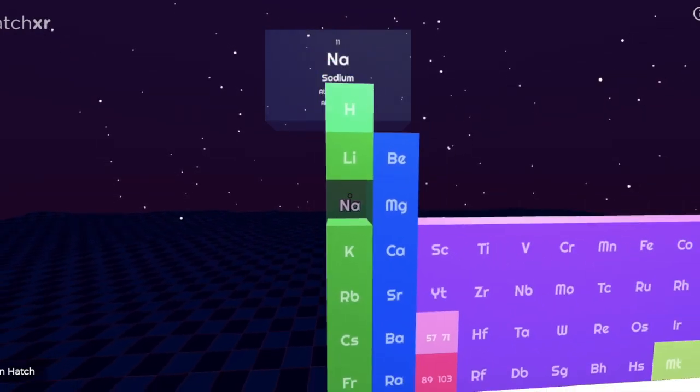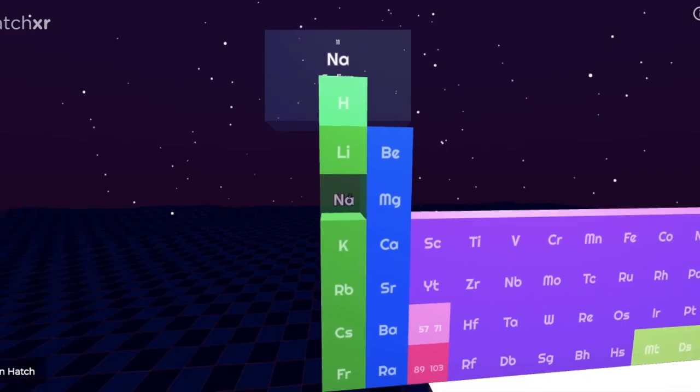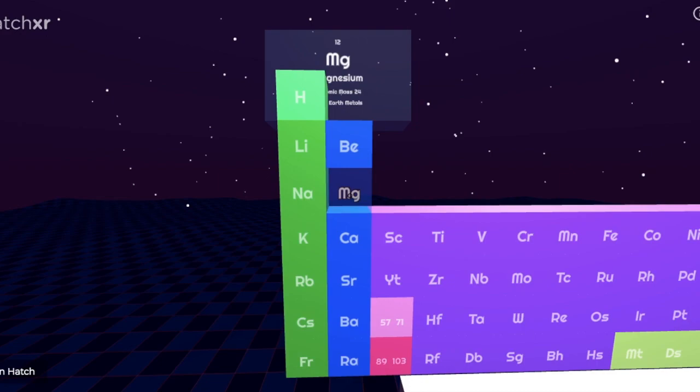That means it has its first shell fulfilled, second shell fulfilled, and in its third shell it has 1 extra electron. So there are options: give 7 electrons to someone, or take 7 electrons from someone, or give 1 electron. So it will give 1 electron. Magnesium has 2 extra electrons, so it will give 2 electrons.